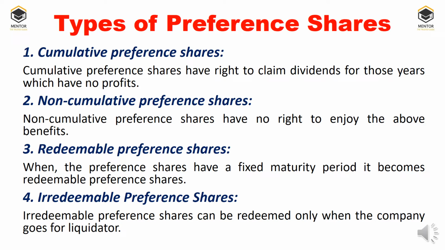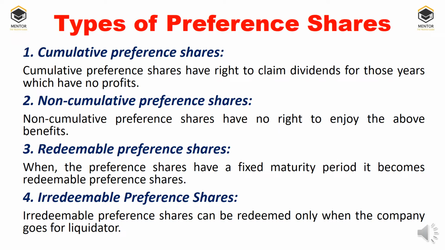First one is cumulative preference shares. They have the right to claim dividend for those years which have no profits. In the sense, whenever the company does not earn any profit, it cannot pay dividend to preference shareholders. Then those dividends will be accumulated every year. Whenever the company earns profit, the past dividend as well as the current dividend together should be paid to the preference shareholders. That is called cumulative preference shares. Dividend is accumulated and will be paid whenever the company earns profit.